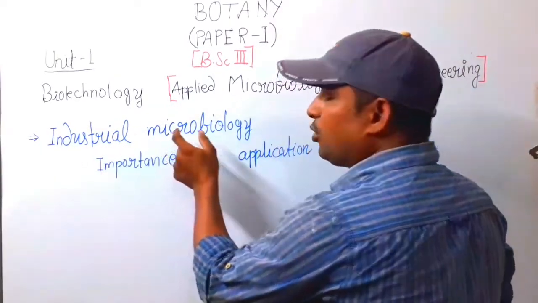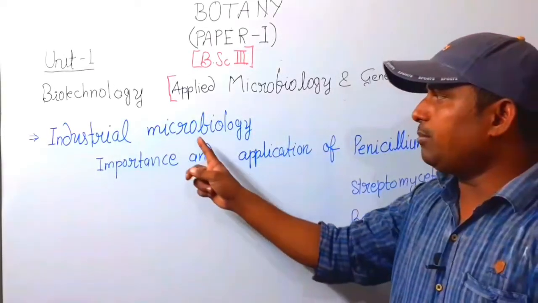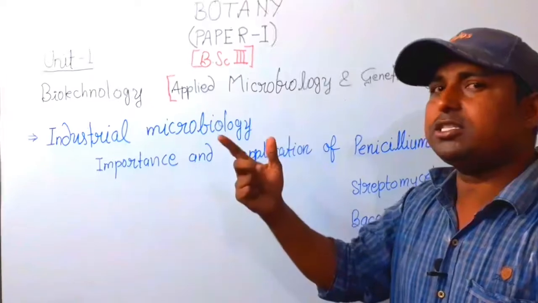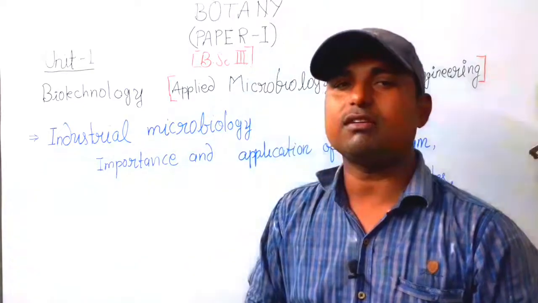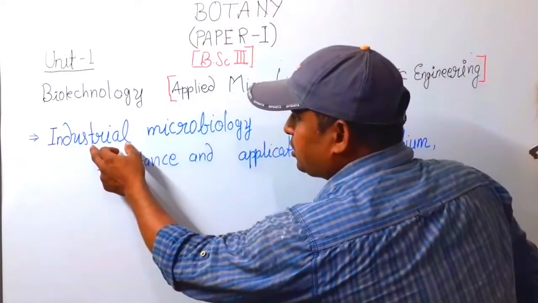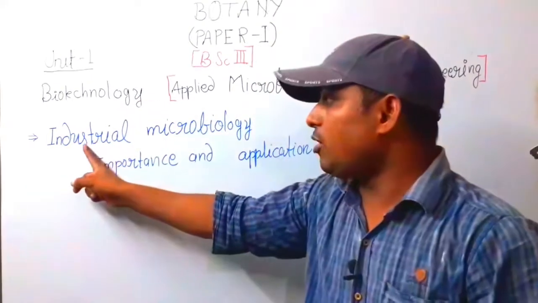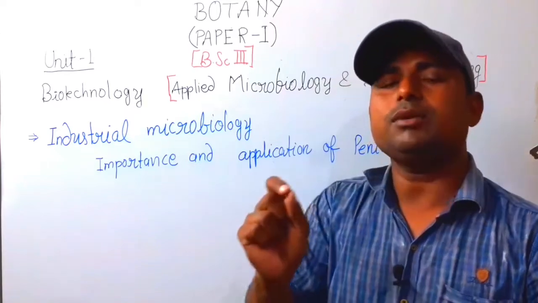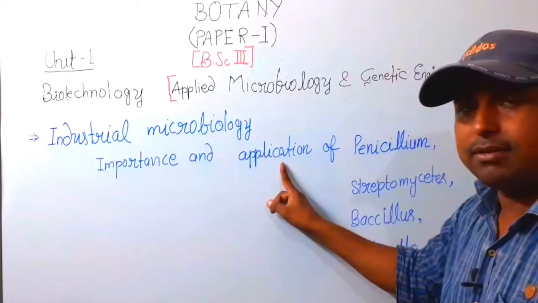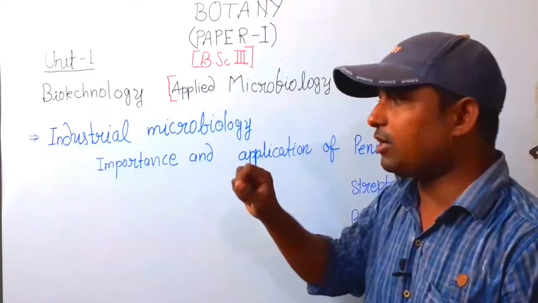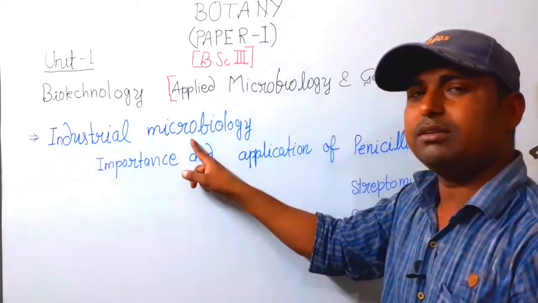Industrial microbiology. It means that through microbiology we use microorganisms in industry, for large amounts of production. It is a subtopic under this biotechnology. The subtopic has a subunit, importance and application. It means the importance of industrial microbiology and the application of microbiology.